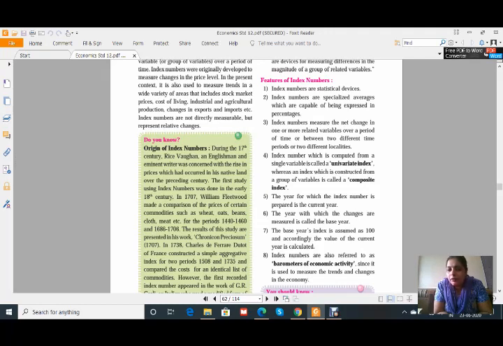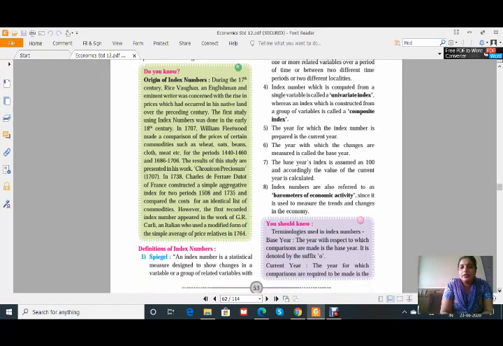Index numbers are also referred to as the barometer of economic activity since they are used to measure the trends and changes in the economy. We know that there are continuous changes in the economy because of consumer behavior, and any organization has to cope with these changes. Unless and until any organization accepts these changes, it cannot grow. Therefore, it is very much necessary. These are the features of index number.